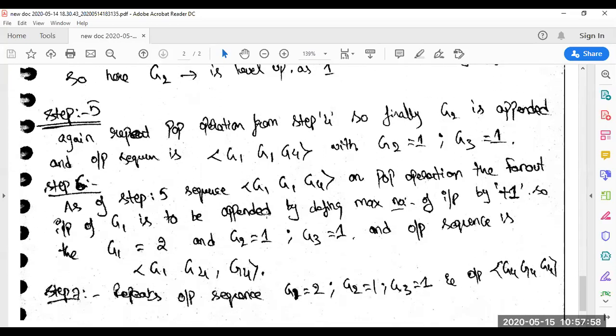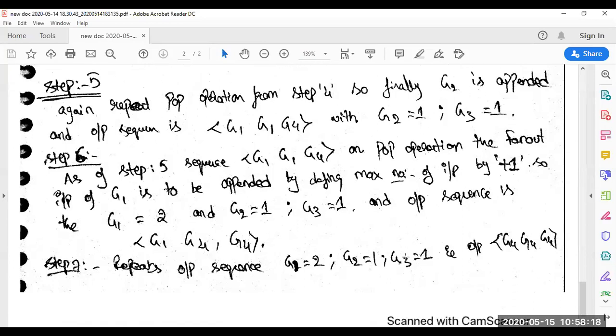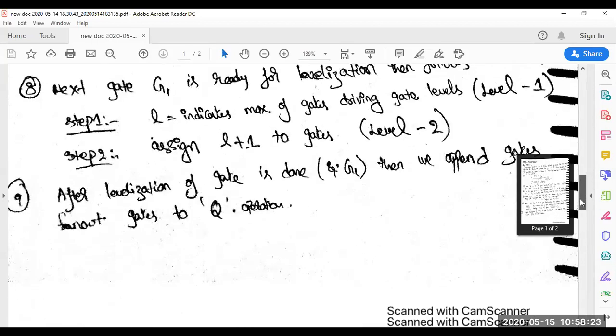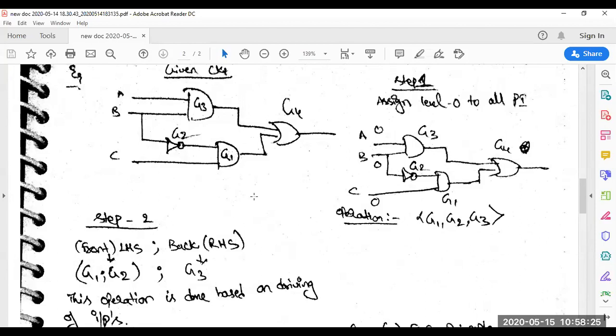At step 5, we have G1, G1 and G4 for the pop operation fan out. On appending, for the maximum output of sequences, +1 will be incremented, so G1 will be 2 now, G2 is 1 now, G3 will be 1, and the output sequence will be G1, G4, and G4. So this is one more example within this same fan out declaration. The same thing I have explained, I have written as a point here.